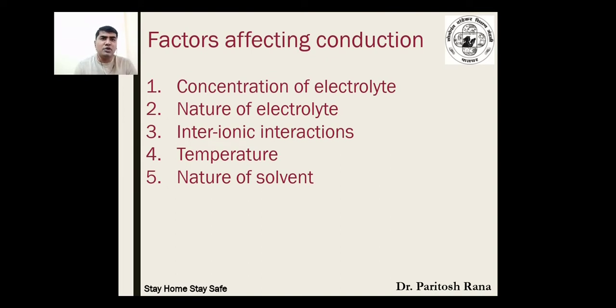There are 5 important factors which are going to affect the conductance, and they are: first one is concentration of electrolyte, second is nature of electrolyte, third one is interionic interactions, fourth one is temperature, and fifth one is nature of solvent. So it is a very important question, and as far as your examination is concerned, this is the question which is likely to come, and I will be asking you in the question paper.